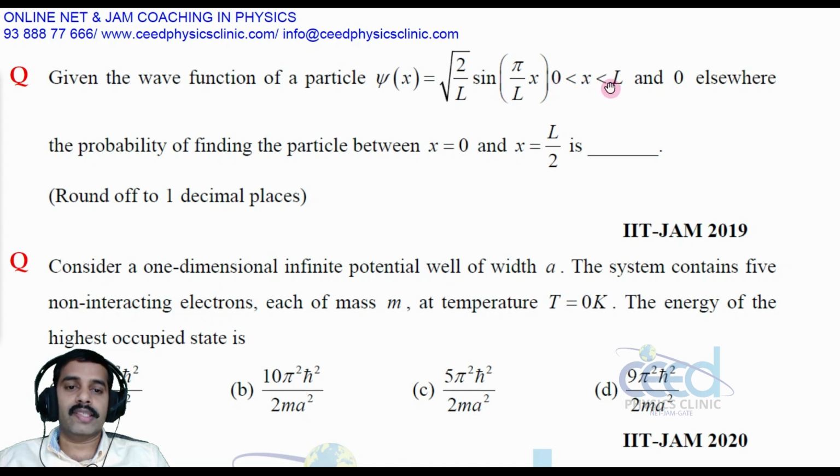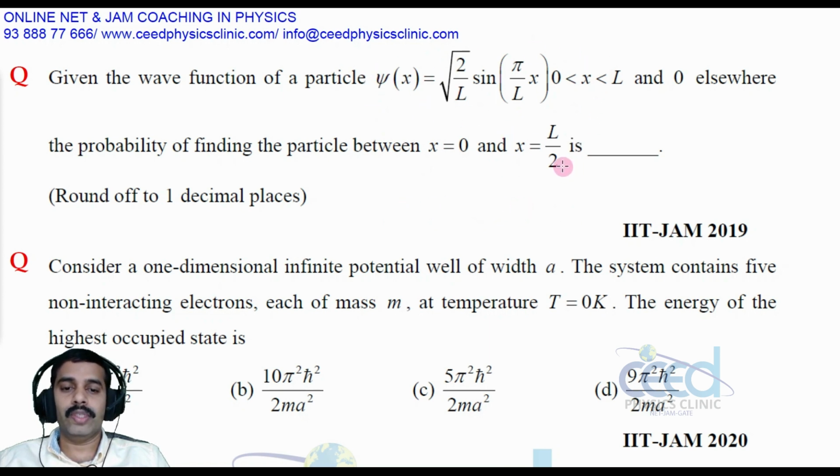So 0 less than x less than L, but the interval is 0 to L by 2, right? If the interval is 0 to L, you can directly say the answer is L by 2. We have already studied, for a normalized wave function between the interval 0 to L, what is the expectation of x?